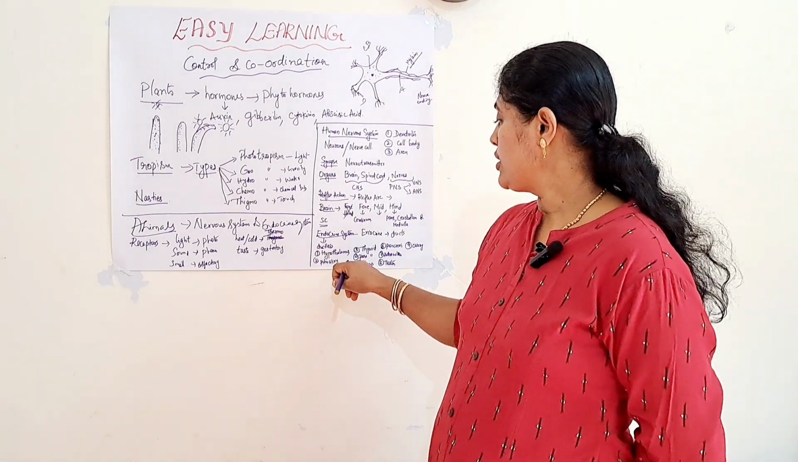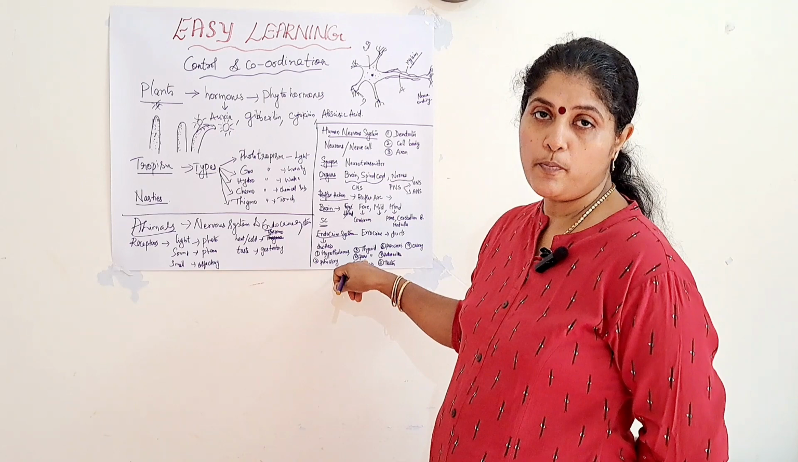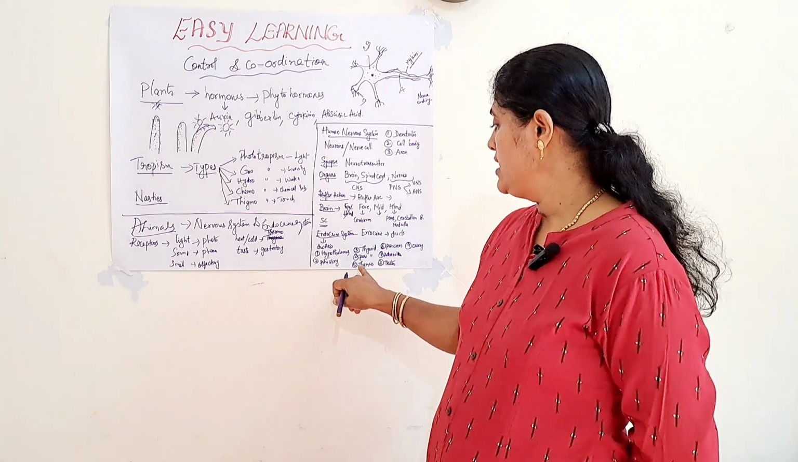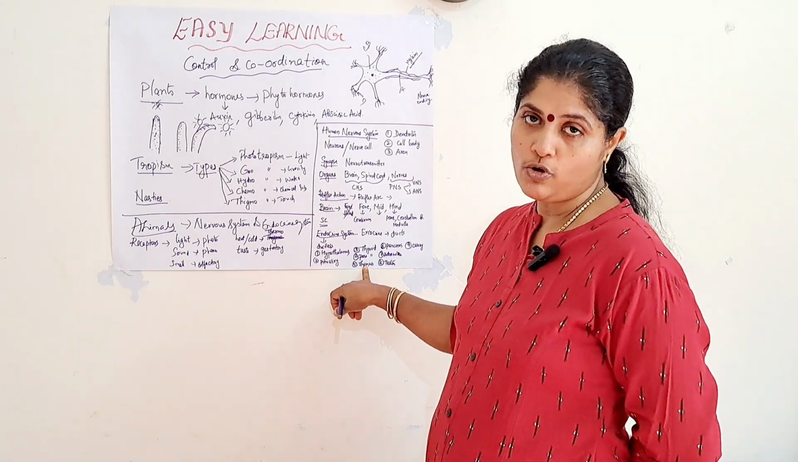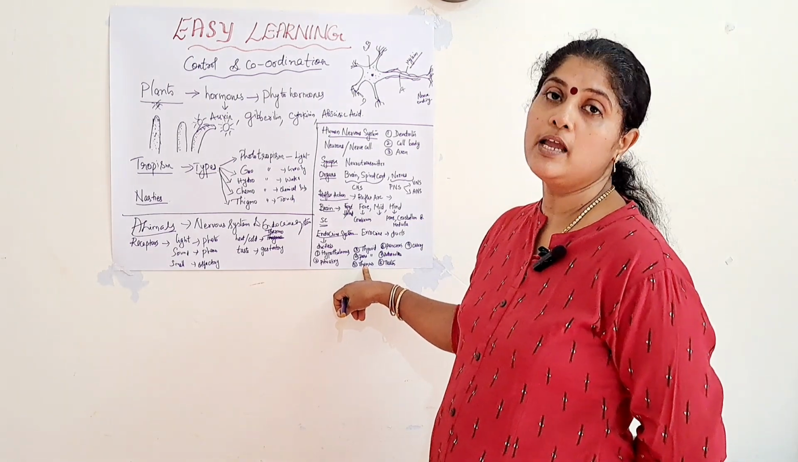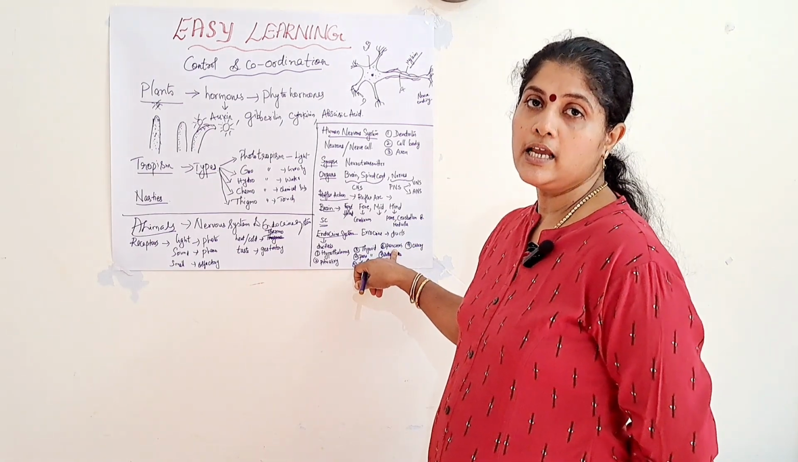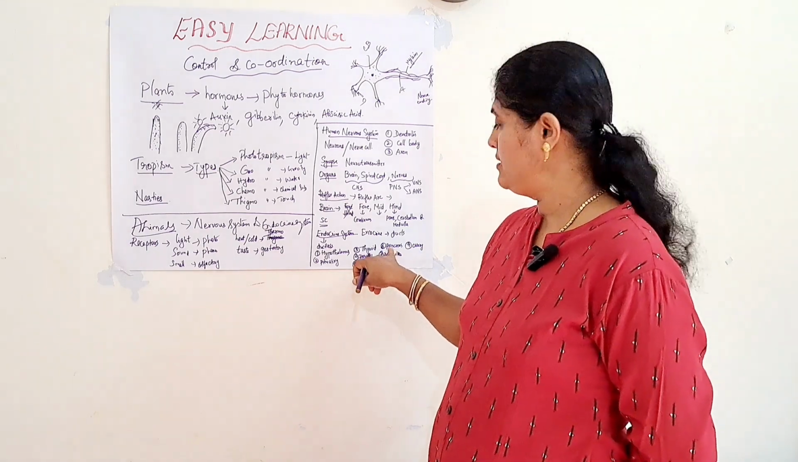Then, the parathyroid gland is also present in the thyroid gland. It produces the hormone parathormone. It regulates the calcium and phosphate levels in blood. Then, fifth one is the thymus gland. It produces the thymus hormone and it maintains the immune system of the body. Then sixth one is the pancreas. It produces the hormone insulin which regulates the blood sugar level.